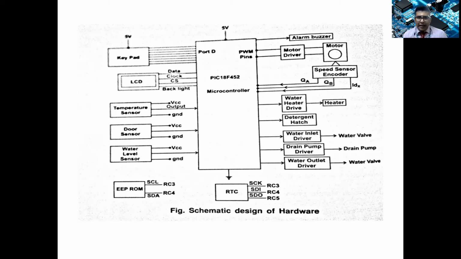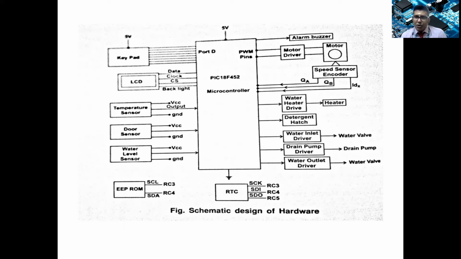You can see the PIC 18F series microcontroller, and port D is connected to the keypad. You can see that the LCD is connected to the microcontroller, and there will be 3 signals: data, clock, and chip select. There will be backlight power for the LCD to display the options, and there will be sensors: temperature sensor, door sensor, and water level sensors, which are all connected to the respective ports.